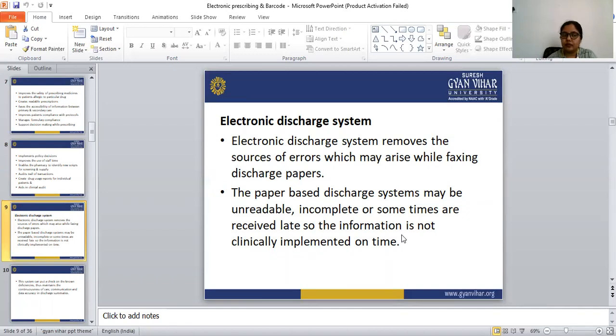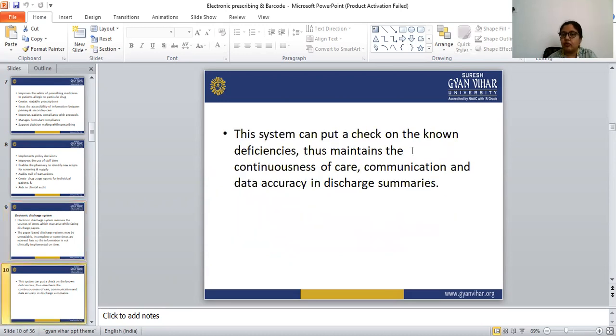The system can put a check on the non-deficiencies, thus maintaining the continuousness of care, communication, and data accuracy in the discharge summary.